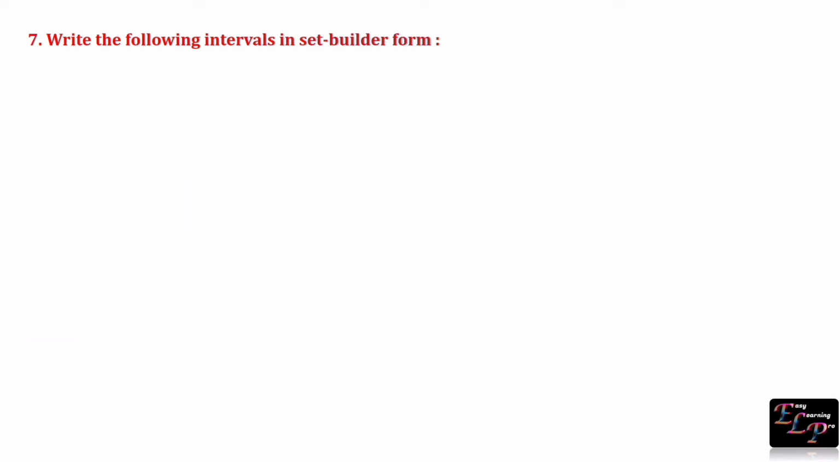Next question. Write the following intervals in set builder form. Let us consider x as variable, where x belongs to real numbers and x is greater than -3 and less than 0. 6 to 12, and it is a closed interval. So the set builder form is x where x belongs to real numbers and x is greater than or equal to 6 and less than or equal to 12.